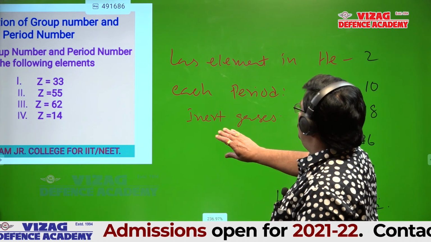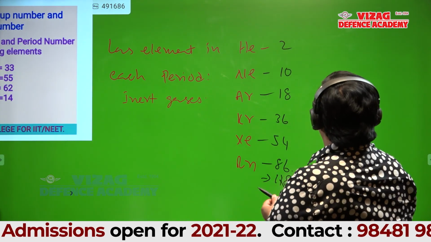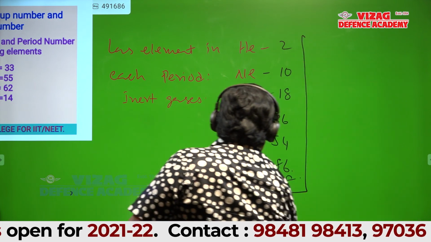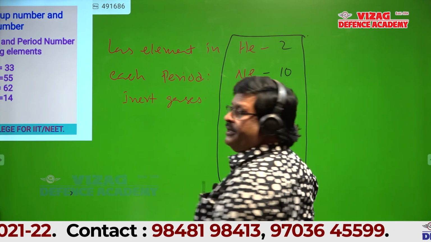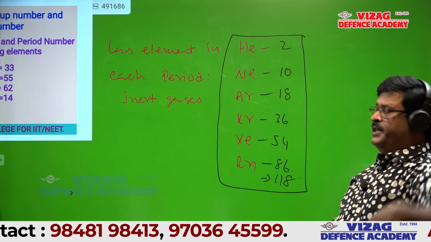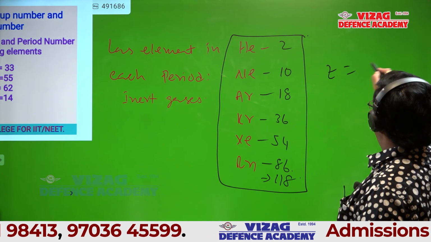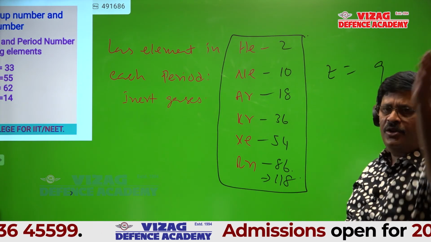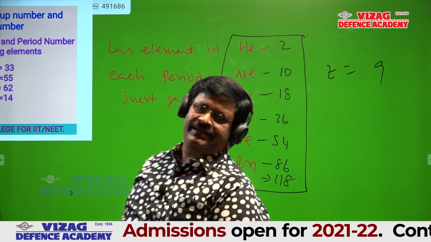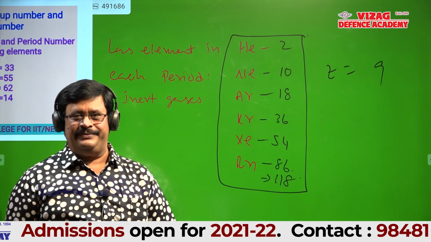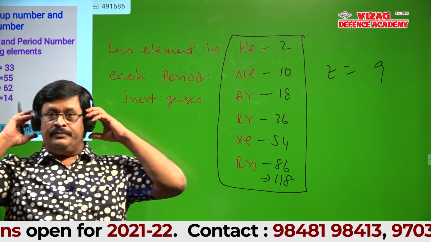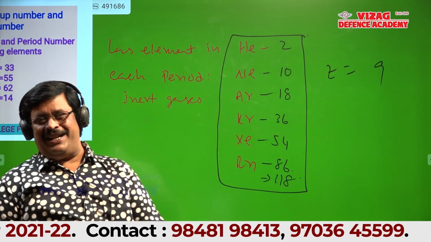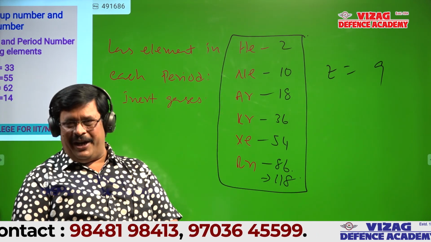Just see this board, these atomic numbers only. Listen to me, students. Suppose Z, atomic number, is 9. Can you tell which period that is? Second period.